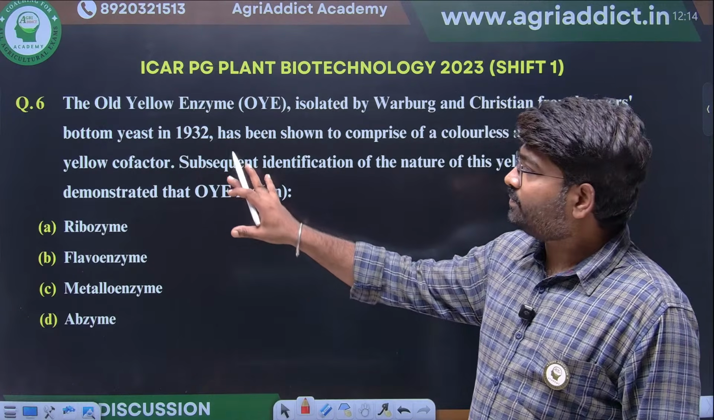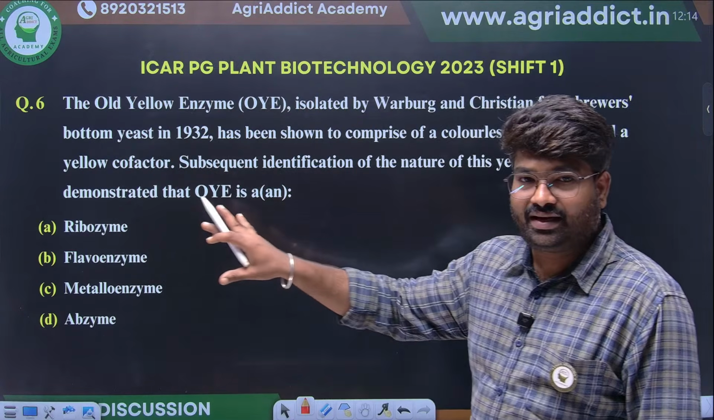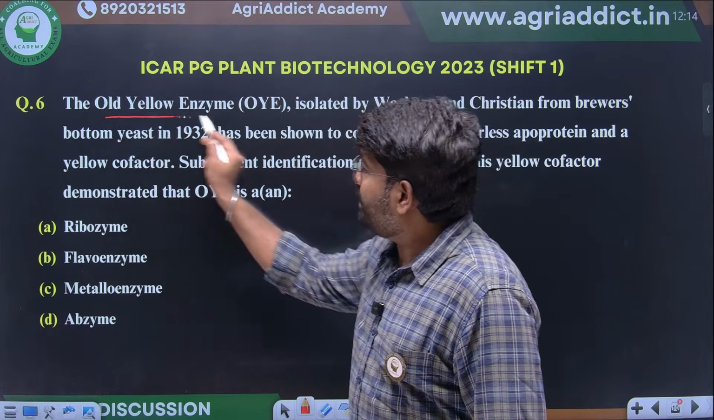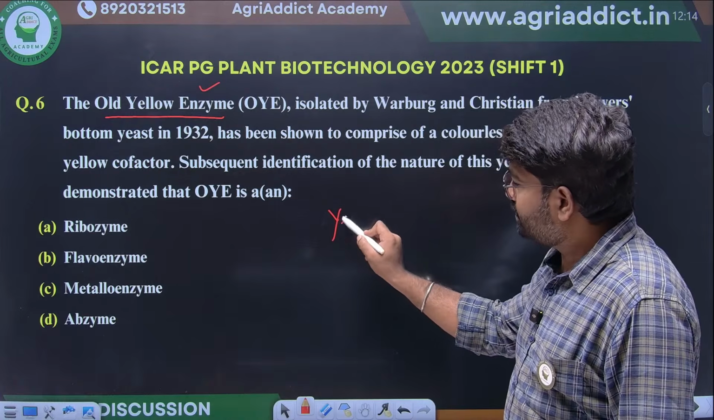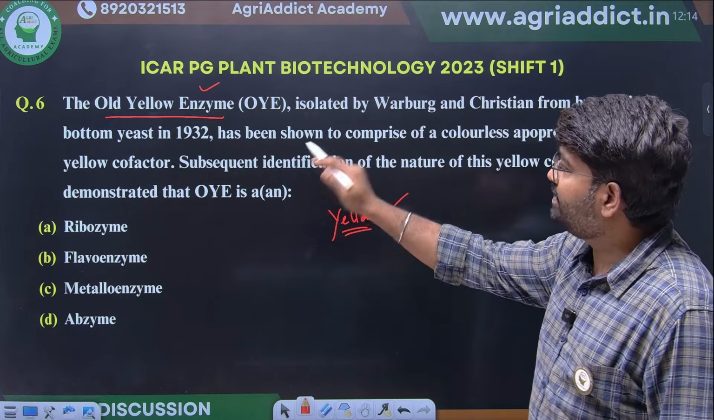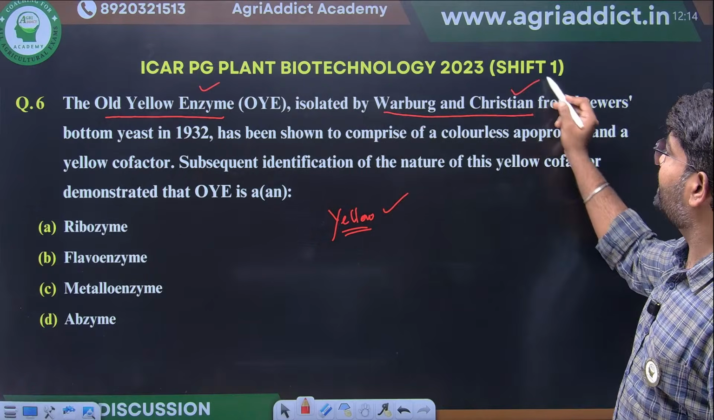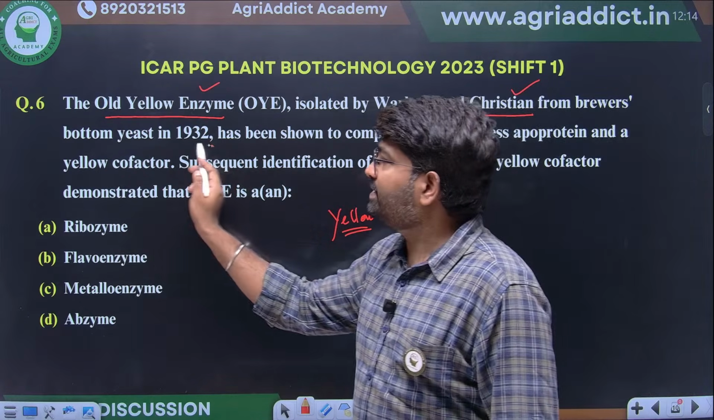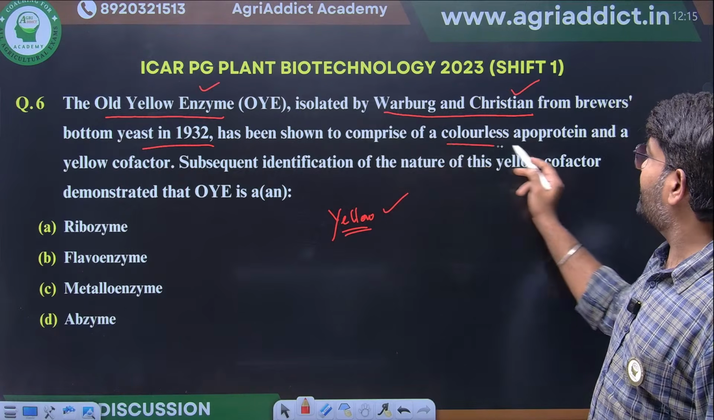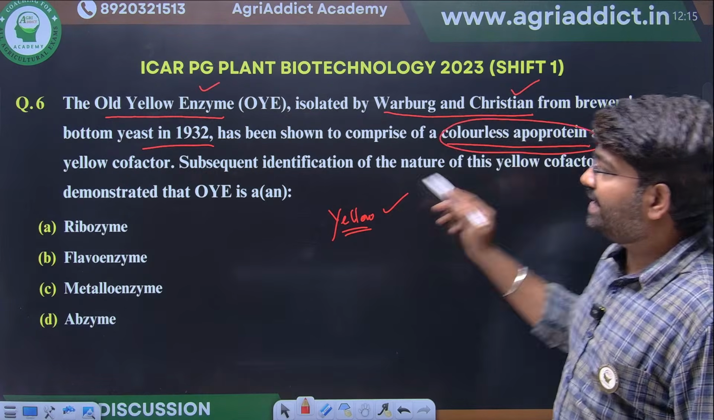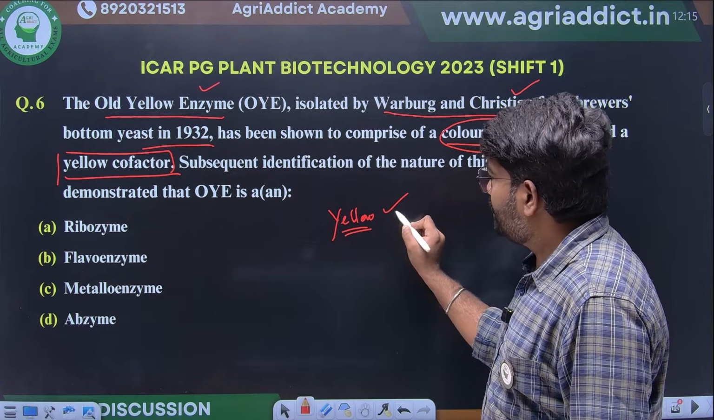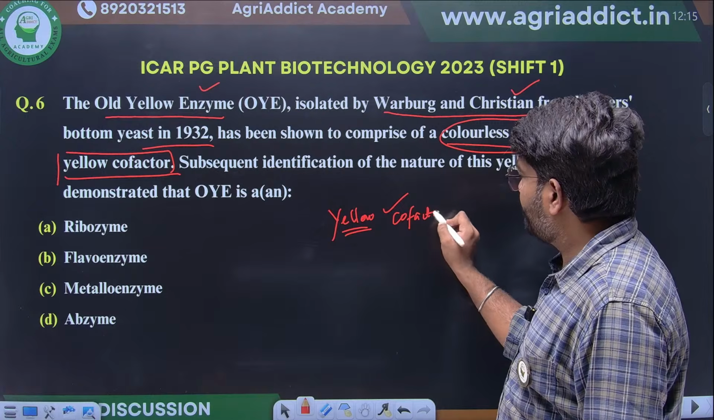Now, sixth question. What are they asking? See here, they have directly given the answer: old yellow enzyme. The enzyme is yellow. Read the question properly. It's a yellow enzyme isolated by Warburg and Christian from brewer's yeast in 1932. It's comprised of a colorless apoprotein and a yellow cofactor. The key point from this question is that a yellow cofactor is there.